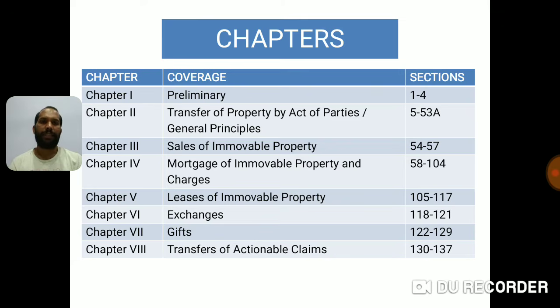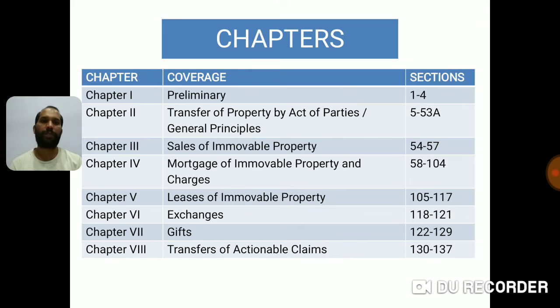Chapter 3, and also remember in chapter 2, section number 5 to 37 deals with movable property. Chapter 3 deals with sales of immovable property, sections 54 to 57.